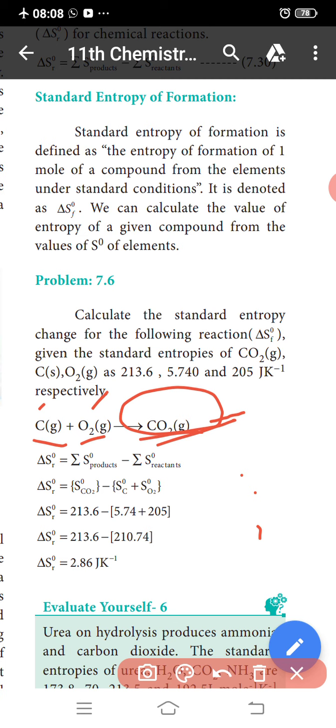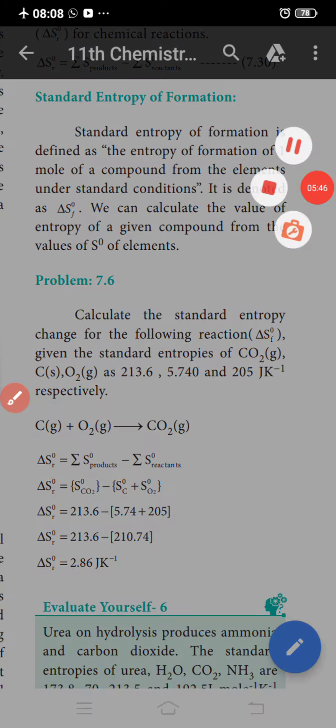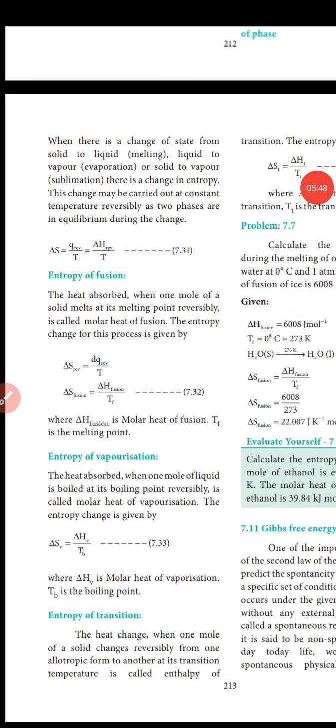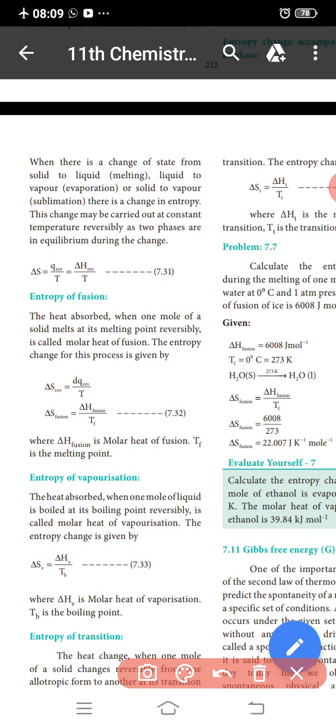Okay, the next one: we discuss the entropy changes occurring during change of phases. This is the entropy of fusion. For these reactions, the formula is del S equal to Q_rev by T, which is Q reversible by T. So Q by T comes from the thermodynamic second law formula, del S equal to Q by T. The entropy changes of phases, the three phases.